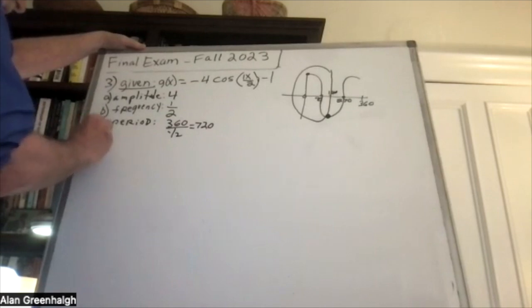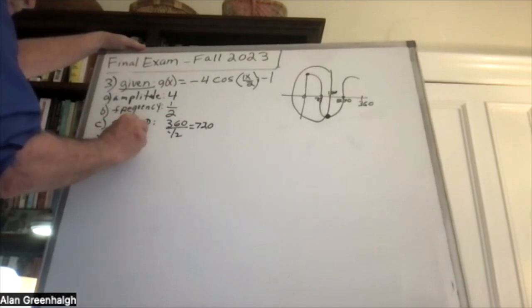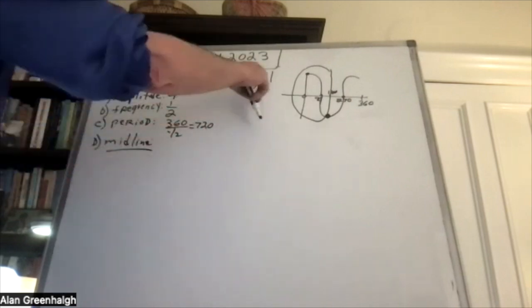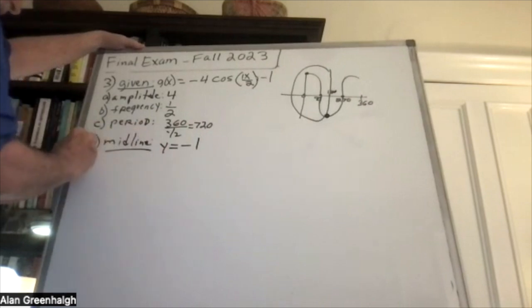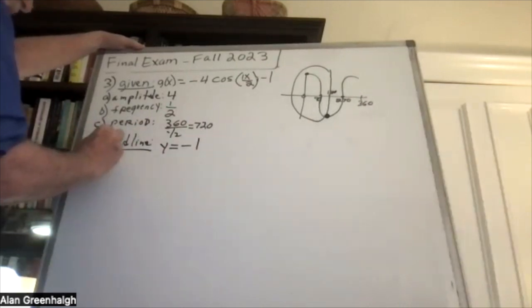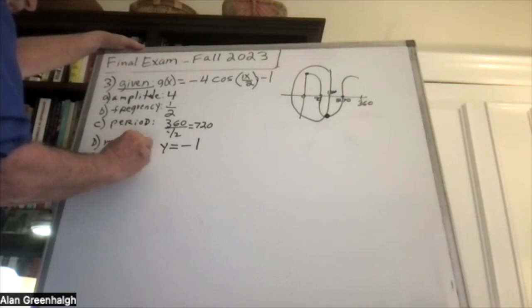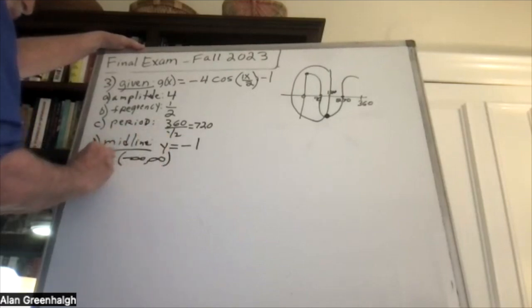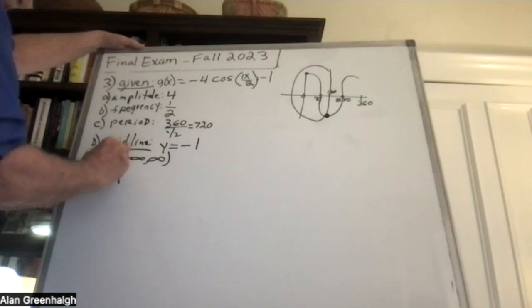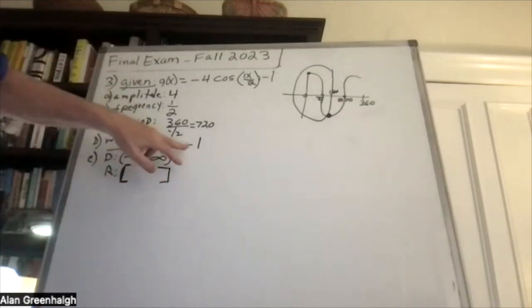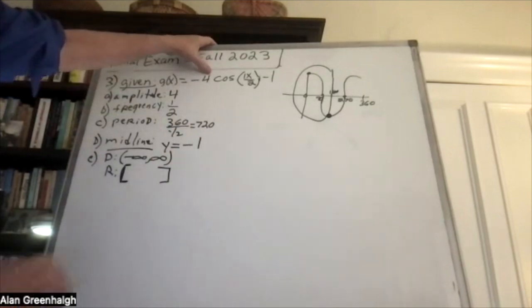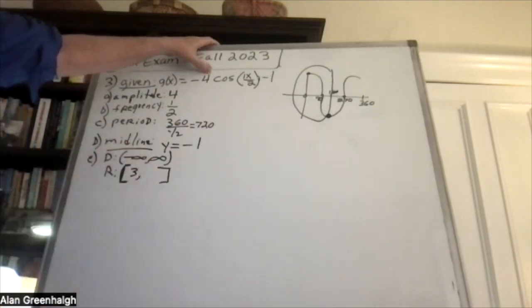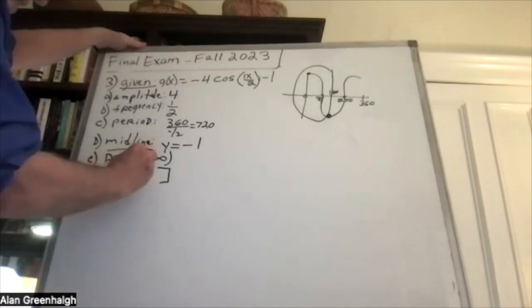Let's continue. The midline. Possibly the most important part of the whole problem. Y is equal to -1. Also, what they don't have is the domain, probably because it's always going to be negative infinity to infinity. The range, you could do that now, it's going to be the midline plus the amplitude. So -1 plus 4 is 3. And -1 minus 4 is -5.